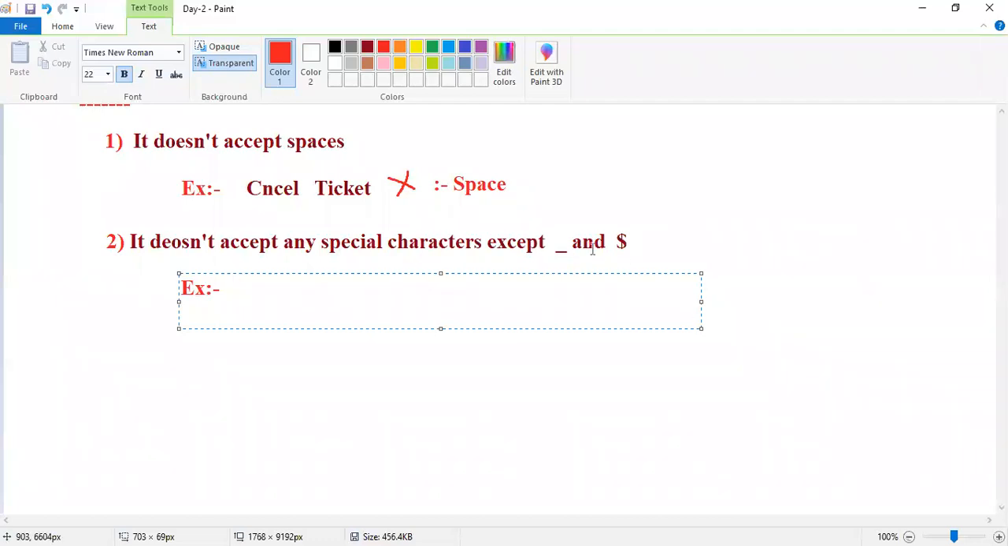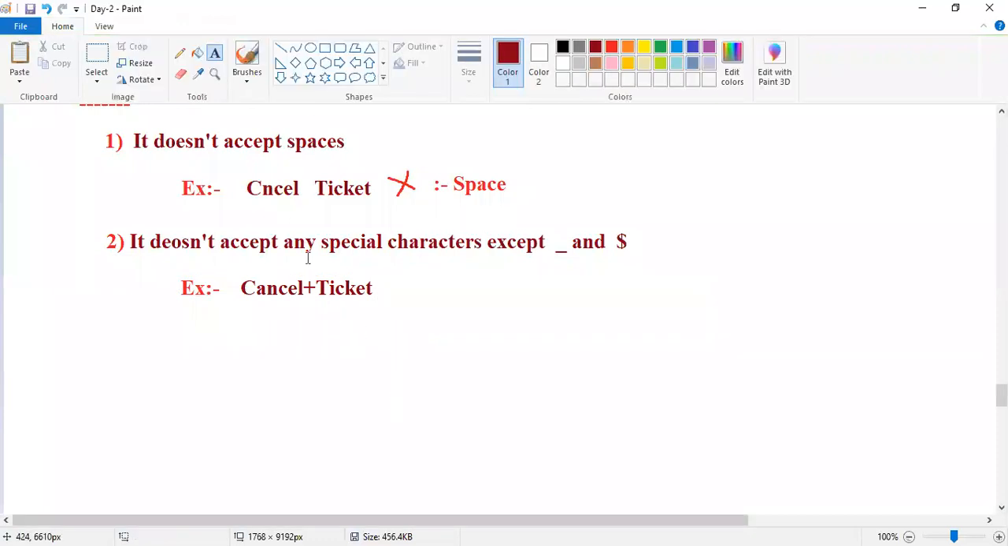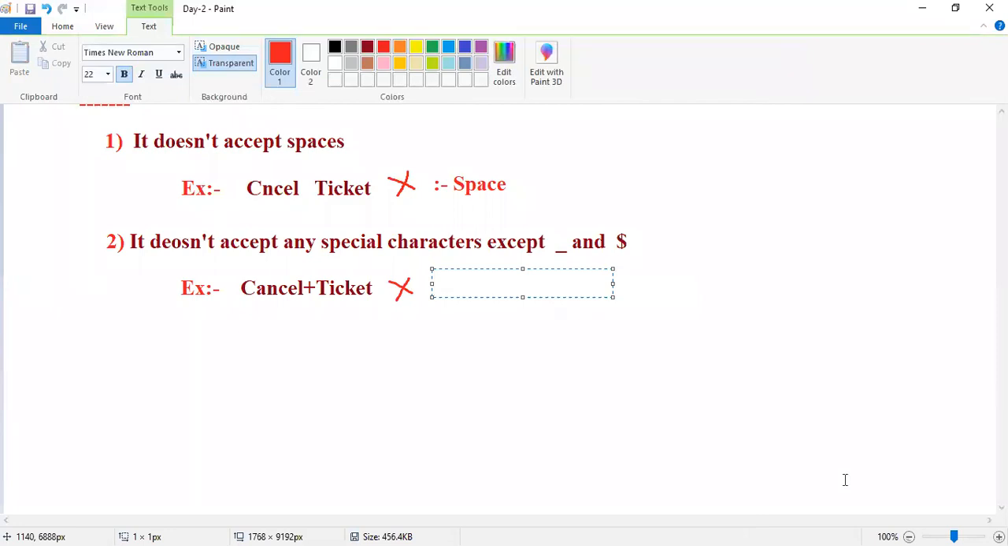For example, I want to write cancel plus ticket. Guys, observe, this is invalid. Why? The reason is the special character. What is the special character? The plus symbol is there, right? It is not accepted. That's why it is not accepted.